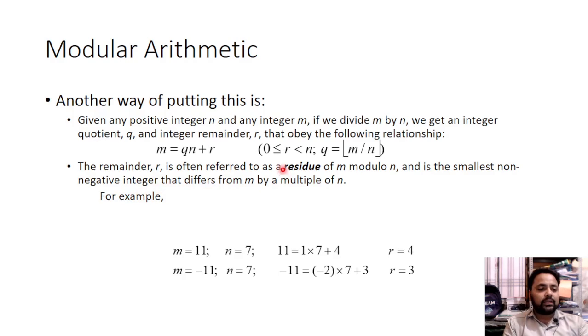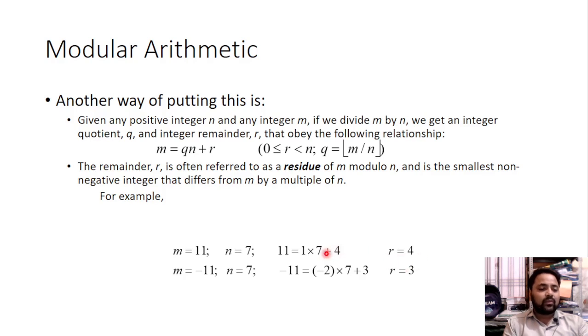This is a very important point, residue. The remainder r is often referred to as a residue of m modulo n, and is the smallest non-negative integer that differs from m by a multiple of n. For example, if m equals 11 and n equals 7, and 11 is equal to 1 into 7 plus 4, then r is equal to 4.